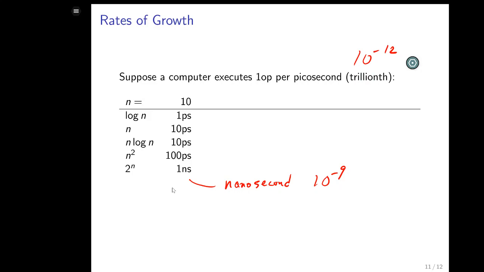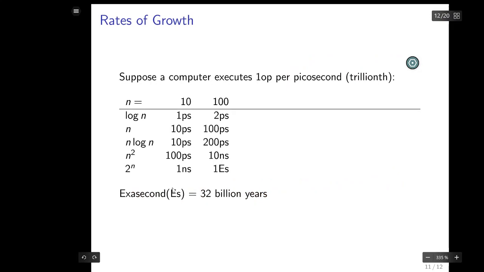They're blazingly fast. So if, on the other hand, you went to 100, then now everything increases. As you can see, the log n goes up by 1, the n goes up to 100 picoseconds. n log n is about 2 times 100, the first two rows multiplied together. n squared is now 10 nanoseconds. And down here at 2 to the n is 1 exasecond. An exasecond is 32 billion years. Wow. Don't use that algorithm. Okay. That's a long time.